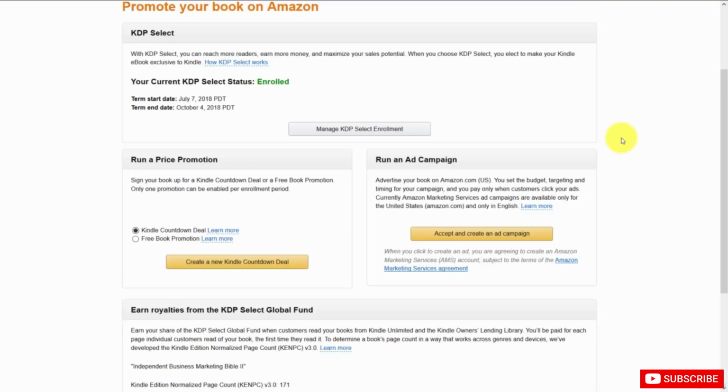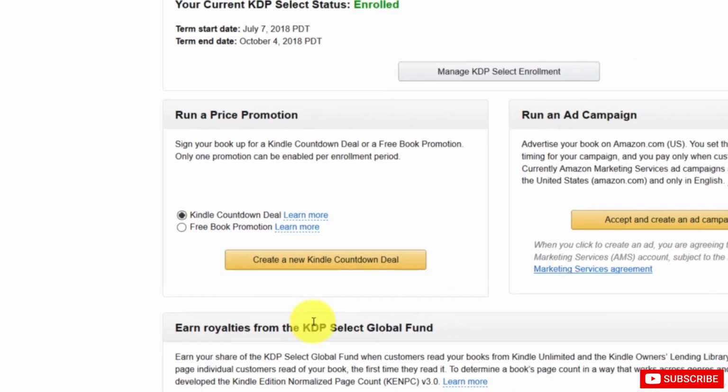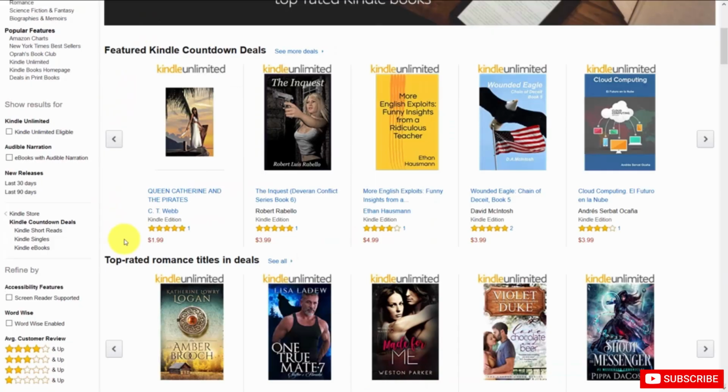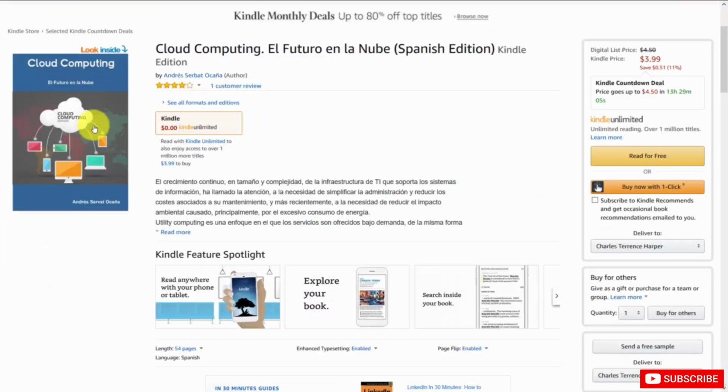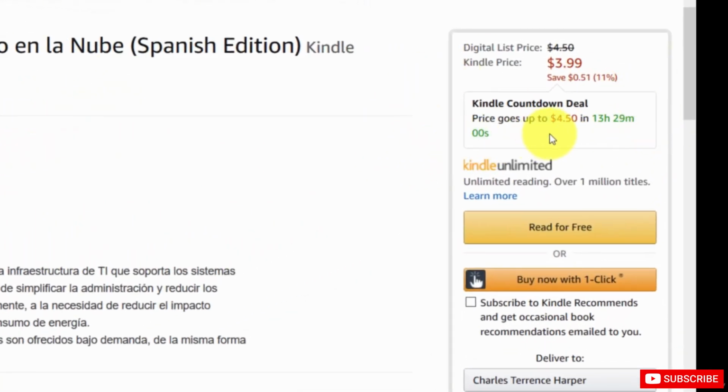Welcome back. Now again, if you are part of the KDP Select program, what you can also do is run a Kindle countdown deal. One of the benefits of running a Kindle countdown deal is that they appear on a special page dedicated to these kinds of deals on Amazon.com. And as you can see, if you look to the right side, there is a countdown clock.